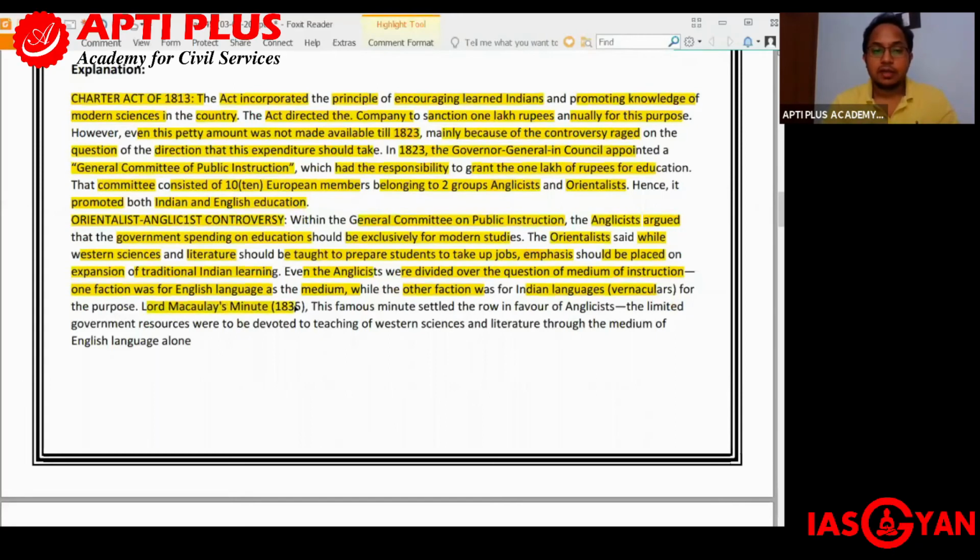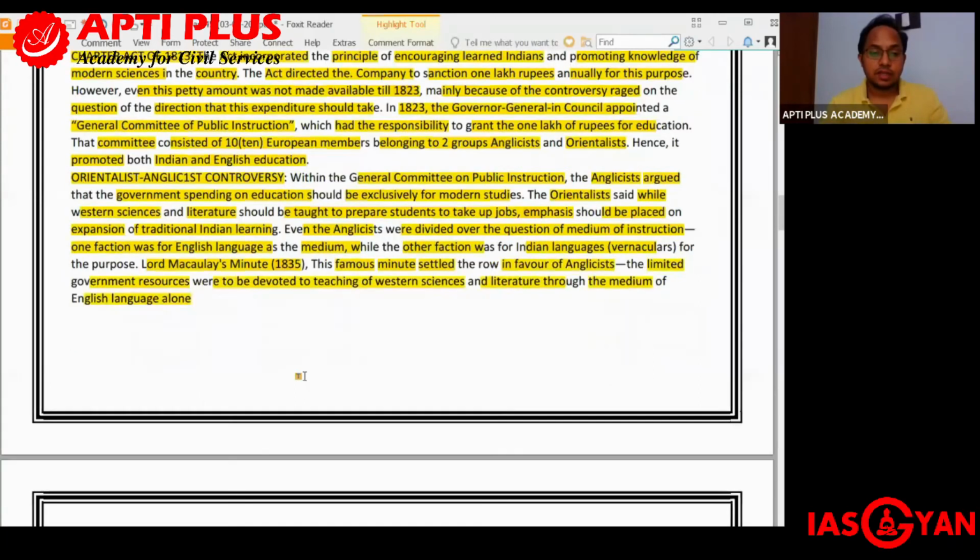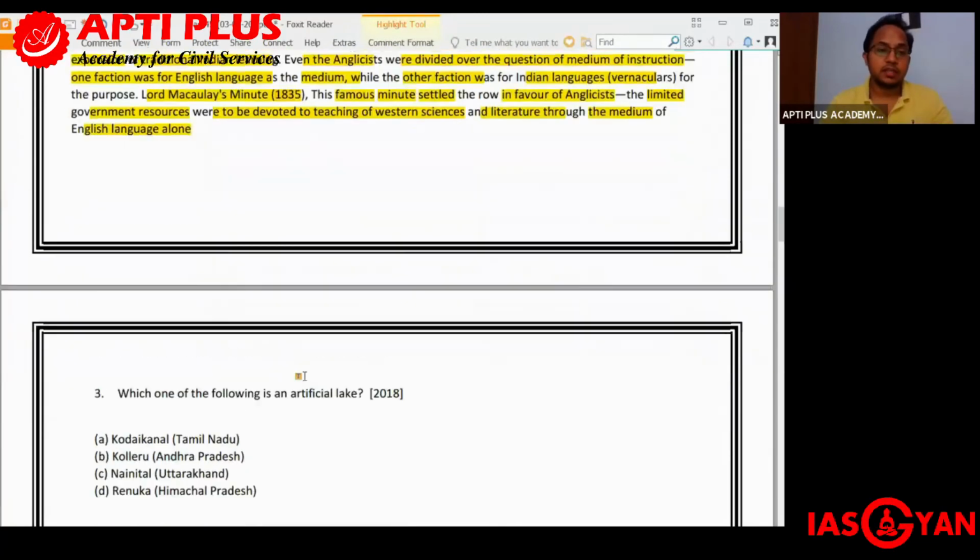Lord Macaulay's Minute of 1835. This famous minute settled the row in favor of the Anglicists, and the limited government resources were to be devoted to the teaching of Western sciences and literature through the medium of English language alone. That was decided as a part of Lord Macaulay's Minute of 1835, which ultimately settled the row between the Anglicists and the Orientalists, and supported the Anglicists. Whatever limited government resources are there would be used to teach Western sciences and literature, but the medium should be English language alone.